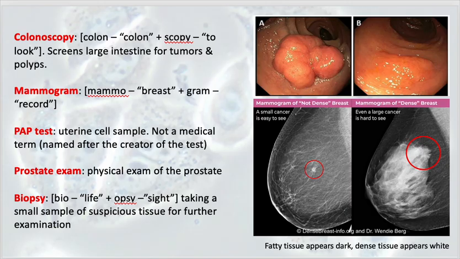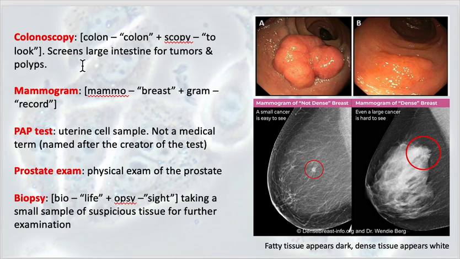So there are many procedures that can be performed to screen for cancer, and these are procedures that are regularly performed, many of them after reaching a certain age where we know the risk of developing a certain cancer is higher. For example, a colonoscopy. Breaking down that word, again, as we saw last week, scopy means to look, colon, referring to the colon. This is a screening of the large intestine for tumors and polyps. This allows for early detection. Many times a polyp can be discovered and removed at the time before it can develop into anything dangerous.